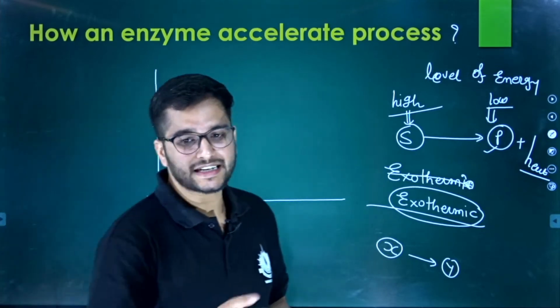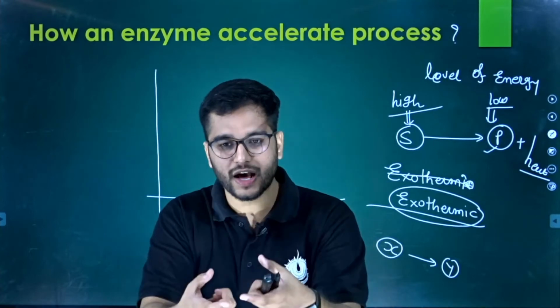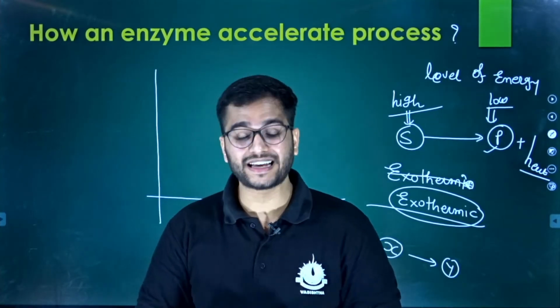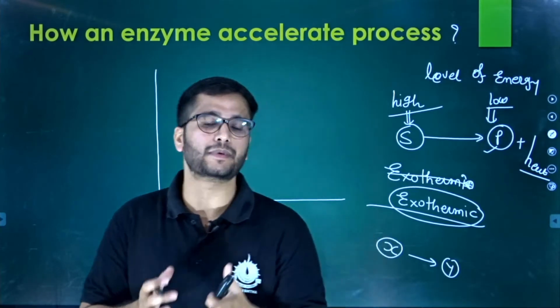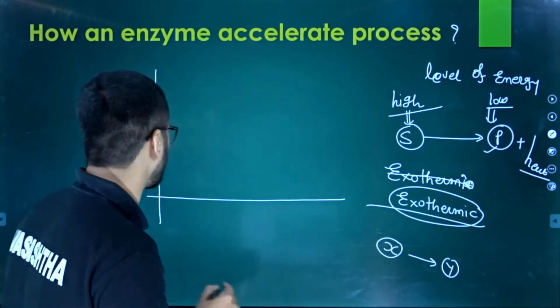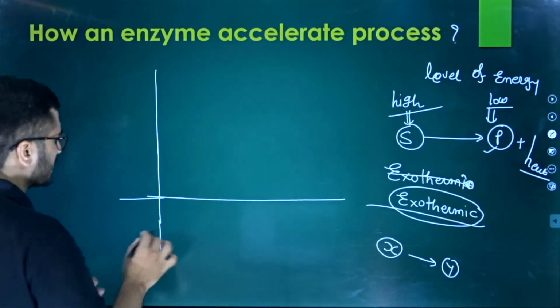Okay, so let's move ahead. Now you understand that the substrate has more energy than the product in an exothermic reaction, and the majority of enzymatic activities are exothermic in nature. So here is the graph.